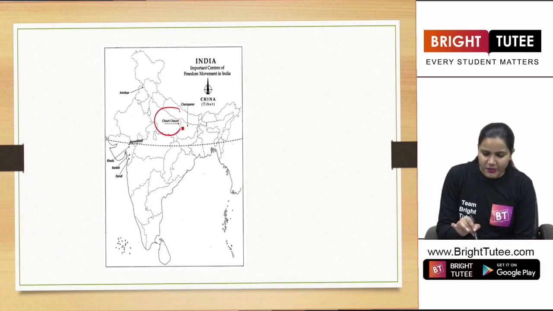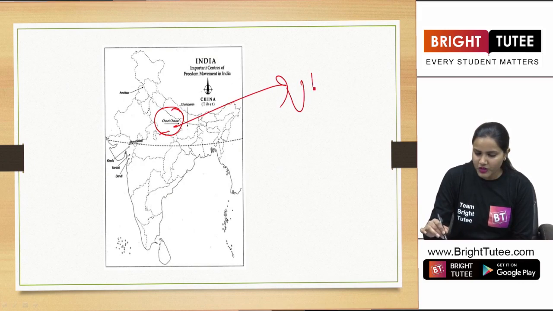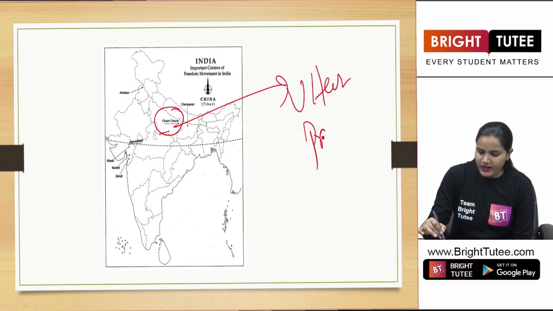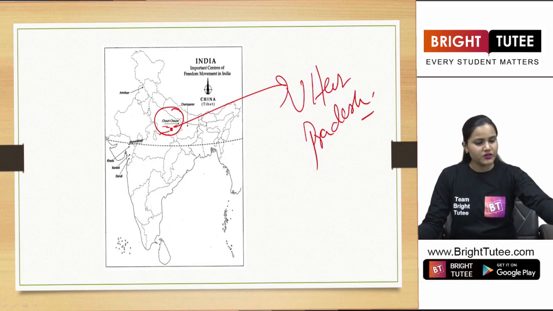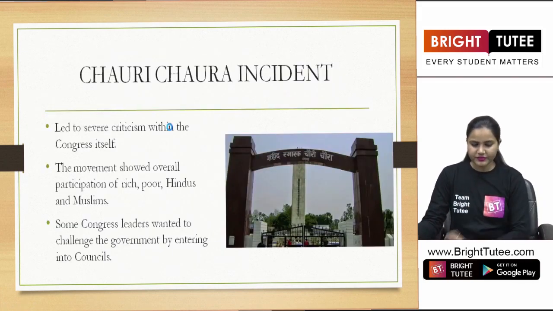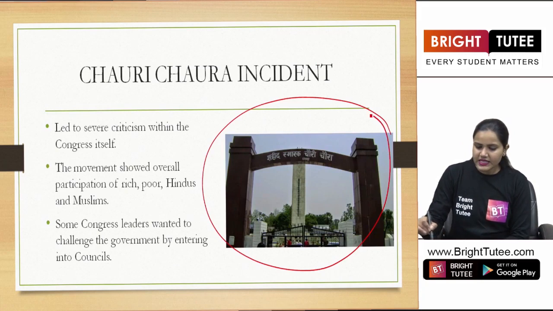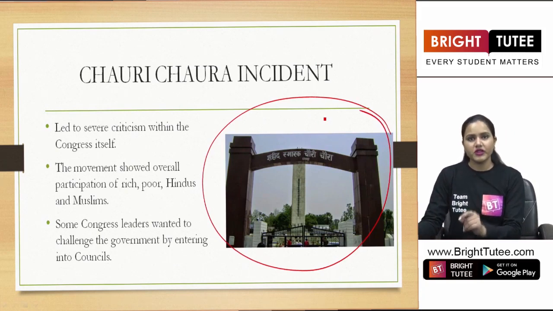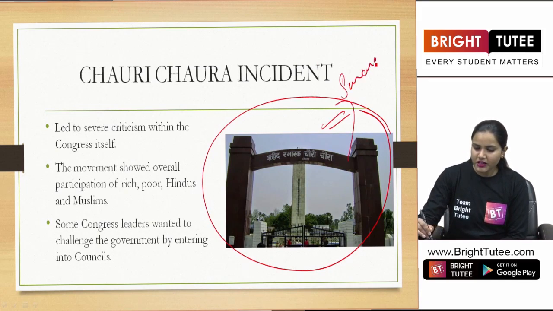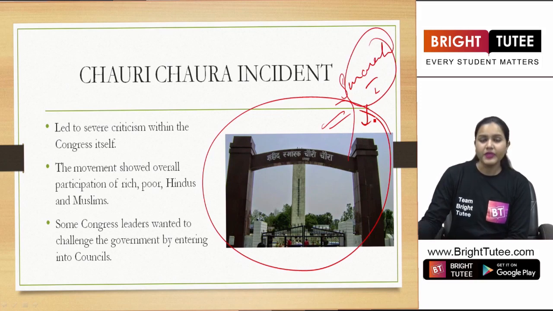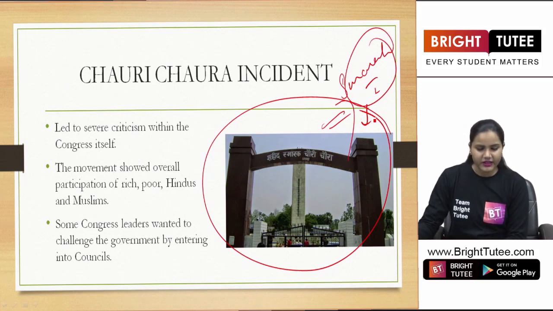So here you can see in the map students, this is Chora. You can see this is the map of Uttar Pradesh. And in Uttar Pradesh near Gorakhpur, we have this small place known as Chora. Now here you can see this is the Shaheed Smarak of Chora, as in the place where this incident took place. There has been a Smarak built there for the policemen who died there, right?